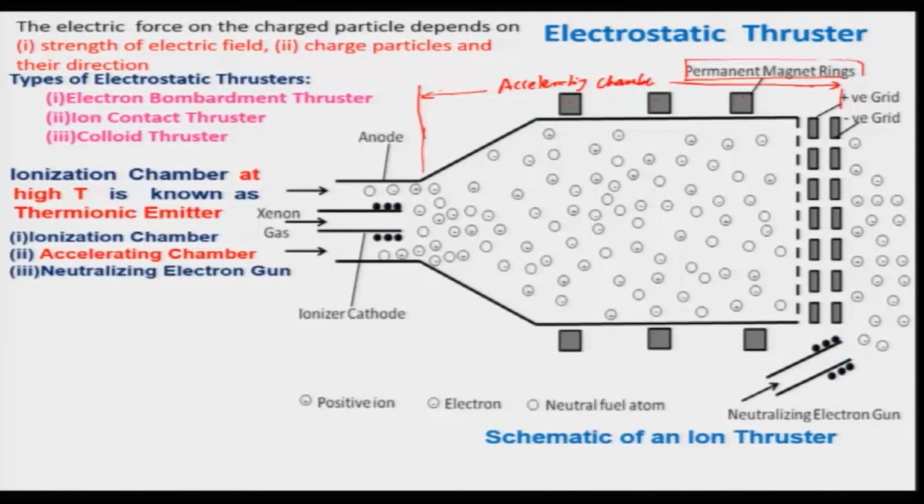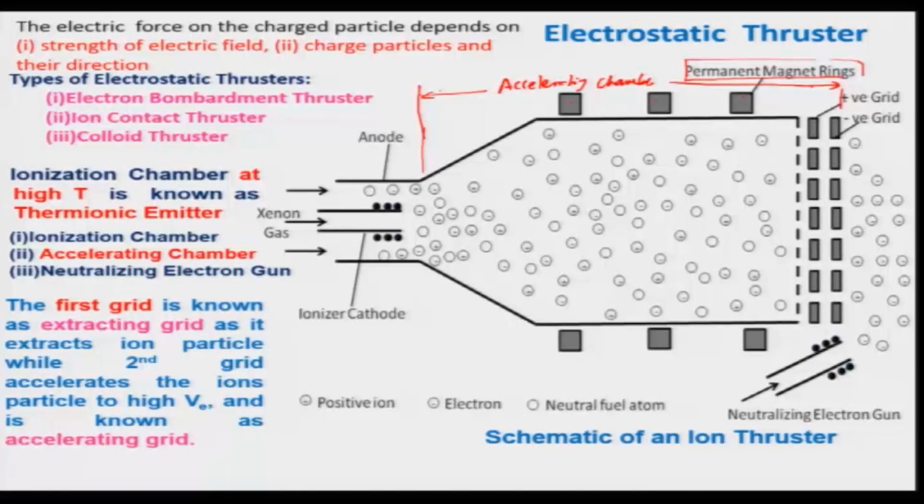These are magnetic rings, and then of course, these particles will be passing through this grid, and there are 2 grids, one is positive, other is negative. The first grid is known as extracting grid, as it extracts the ion particles, because ion particles are being utilized here, whereas the electron particles, being lower mass, are not being accelerated, not being utilized to produce thrust, while the second grid accelerates the ion particles to a high velocity because of negative sign, and that is known as the accelerating grid.